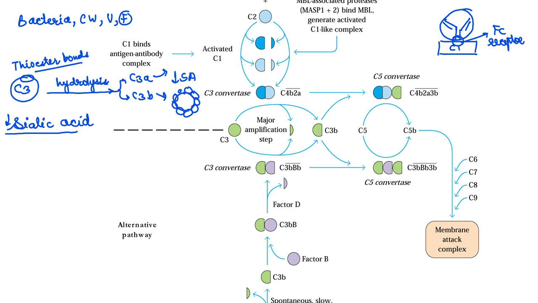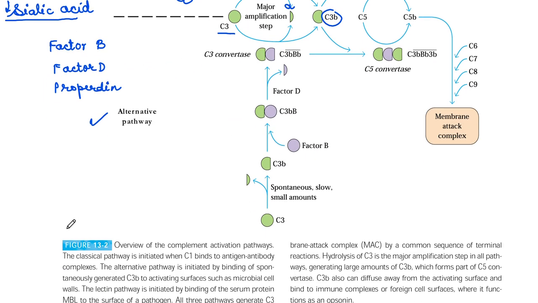Once the C3B molecules start binding to the bacteria, they play a very important role because they are now activating the alternative pathway. So C3 randomly fragments into C3A and C3B. This C3B is very important because there are certain other complement proteins: one of them is factor B, one is factor D, and one is properdin. There are three of them.